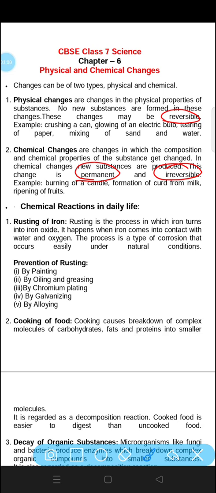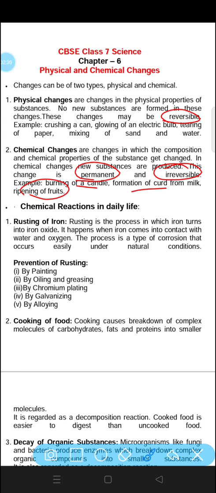So a chemical change is a change in which a substance undergoes a change in its chemical properties. This is called a chemical change. For example, we can take burning of a candle, formation of curd from milk. Once the curd has formed, we cannot convert the curd again into the milk. Ripening of fruits. If the fruit has ripened, we cannot change that fruit again into the raw form. So these all are chemical changes.